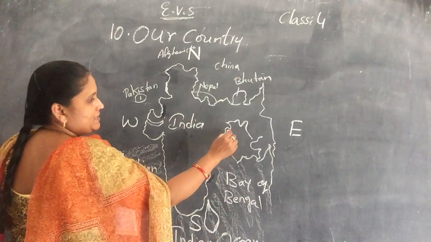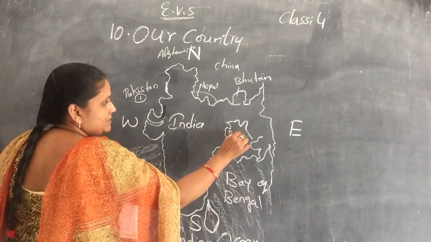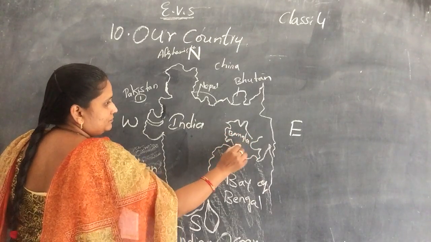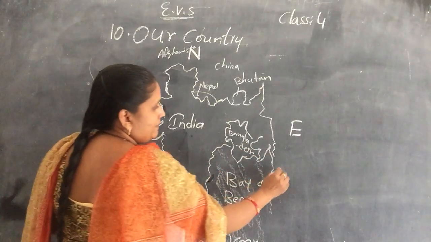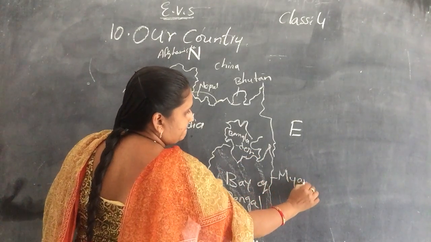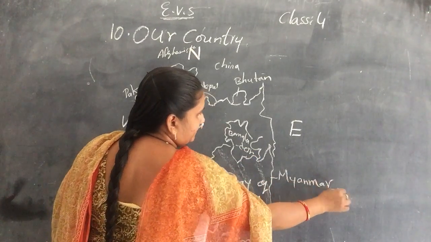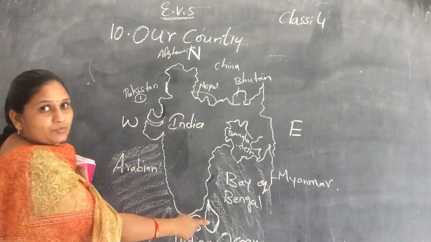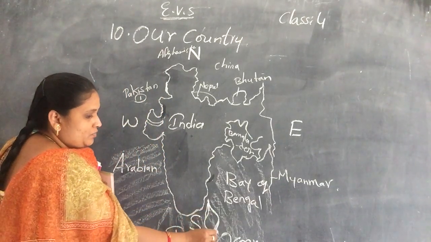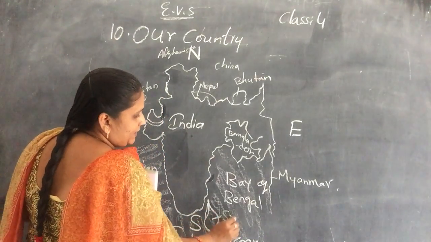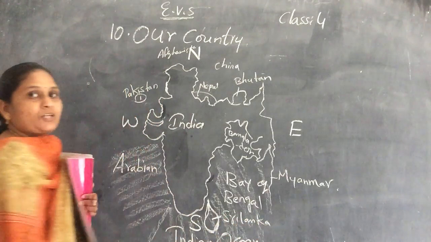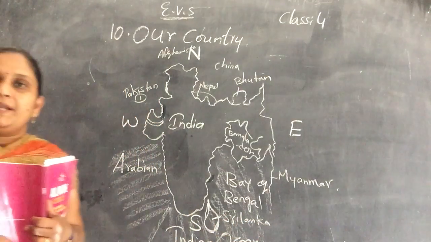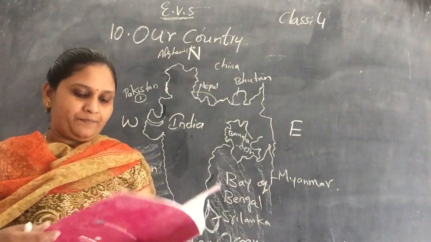And here is Bangladesh. Next Myanmar, and here the small island is known as Sri Lanka. Like that, these all come under our neighboring countries.